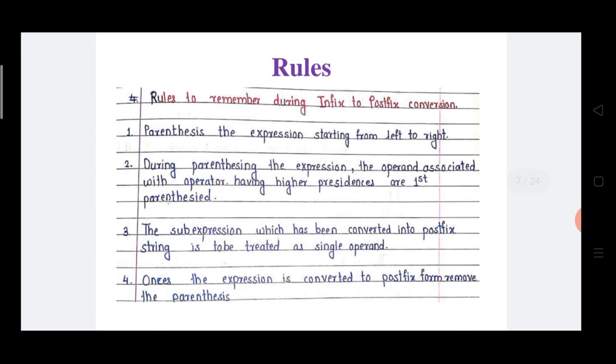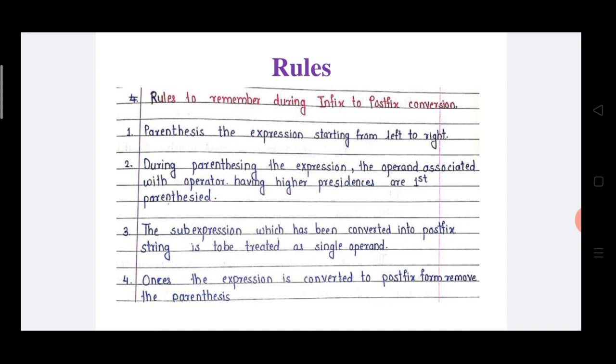The next rule is that a sub expression which has been converted into a postfix string is to be treated as a single operand. If the expression is big, and this big expression has some small expressions in it, such a sub expression is converted into a postfix string. For example, A plus B is a simple expression in infix format. This is converted into postfix form. How to convert? A plus B is infix, converted into postfix means A B plus. This is treated as a single operand.